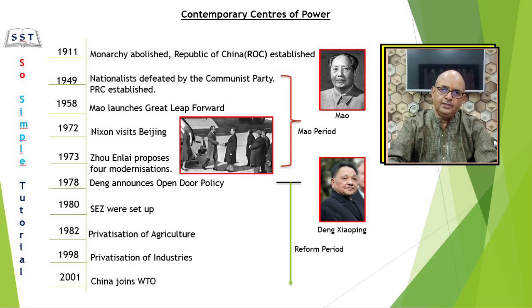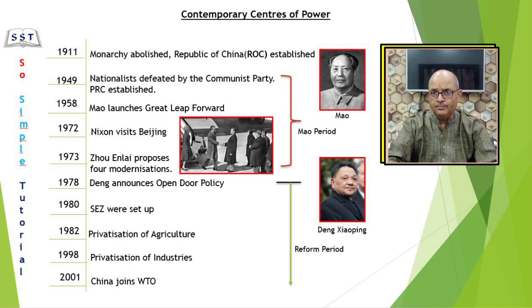In 1949, in a civil war, the Communist Party led by Mao Zedong defeated the ruling party Kuomintang, also known as the Nationalists, and established their government and called it People's Republic of China, PRC. The defeated nationalists then fled to the island of Taiwan, a territory which it had taken control of from Japan in 1945, and since then Republic of China, that is ROC, remains the government of Taiwan.